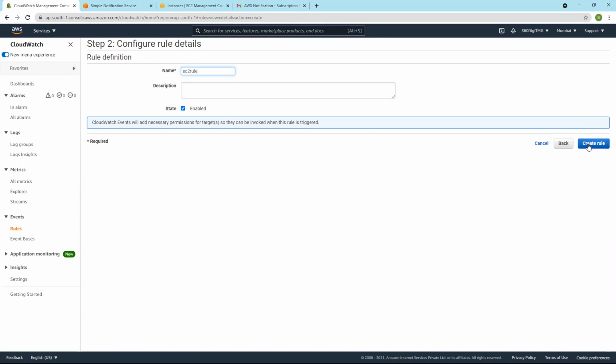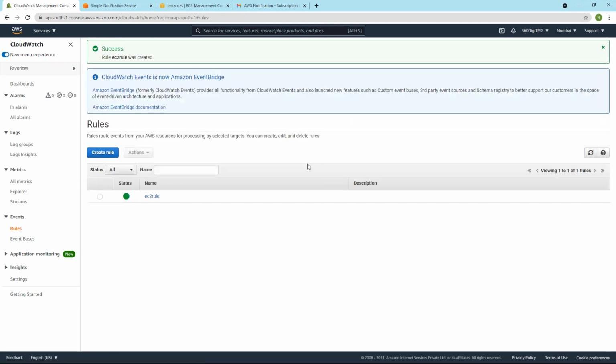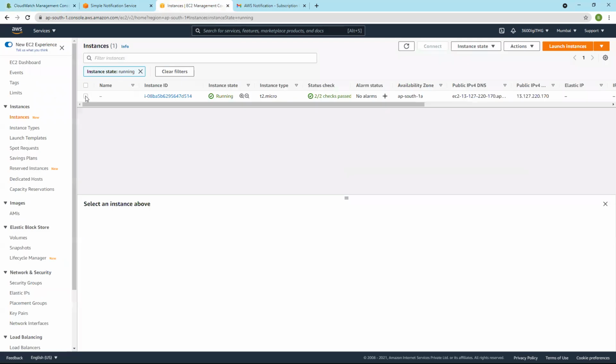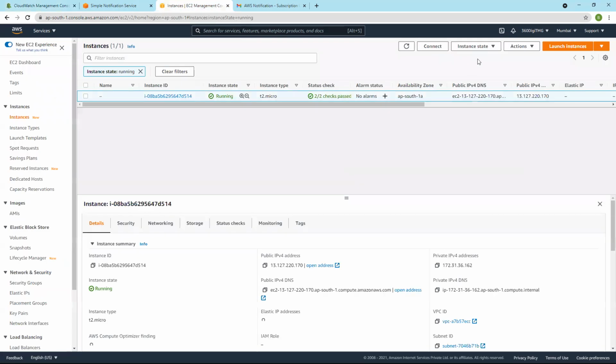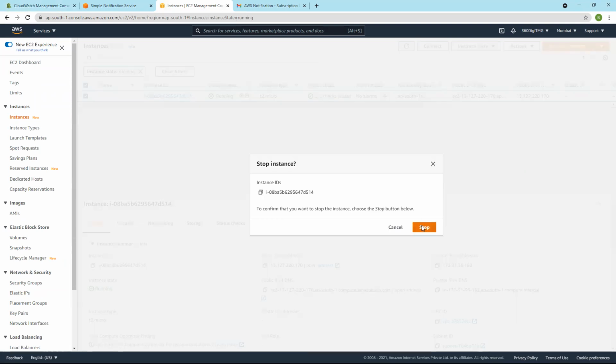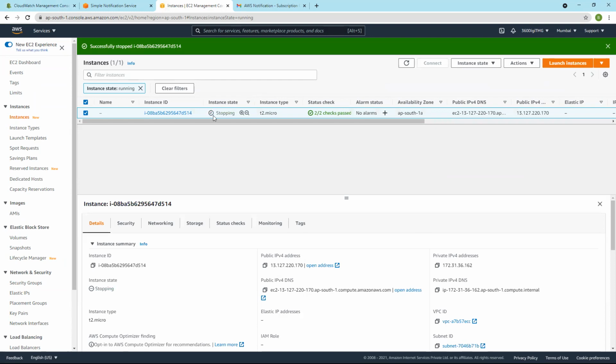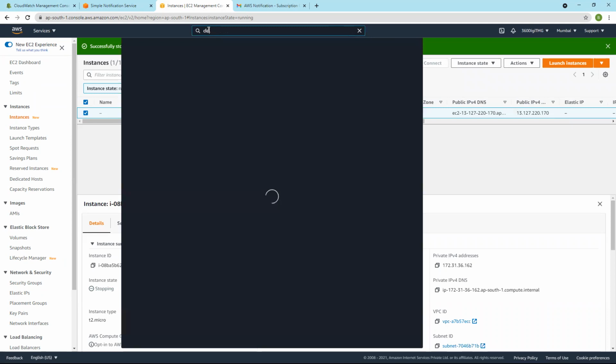Create rule. We have created the rule, and if you want to disable it, if you want to pause it, you can pause, and then I'll stop the instance. When the instance is stopped, I can see in CloudTrail, it will be logged in CloudTrail.